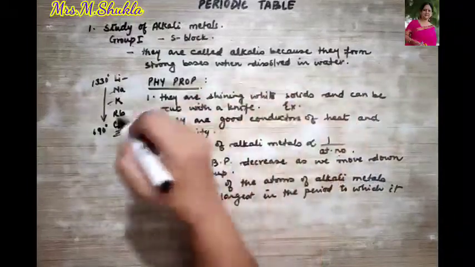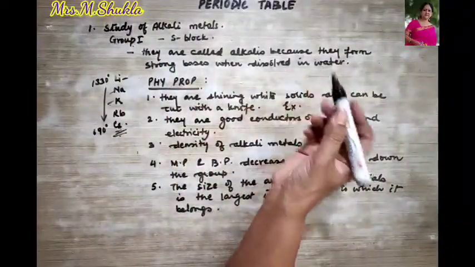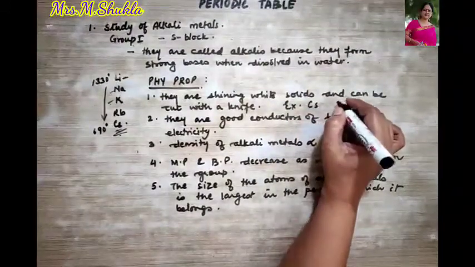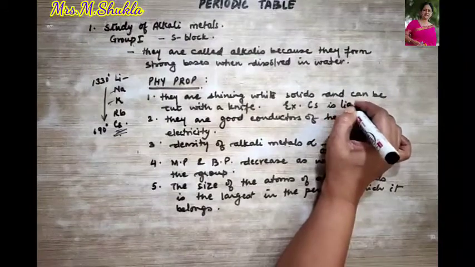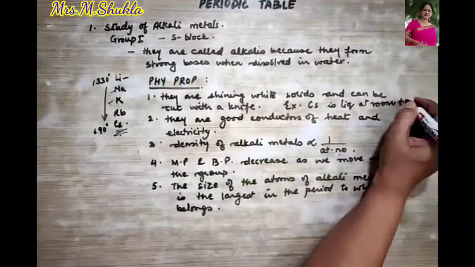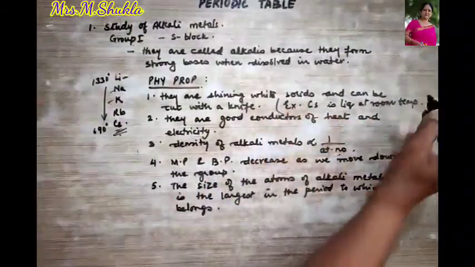Over here, cesium, which is an alkali metal, I should talk about it, not about mercury. So cesium is liquid at room temperature. This is one exception that we need to remember.